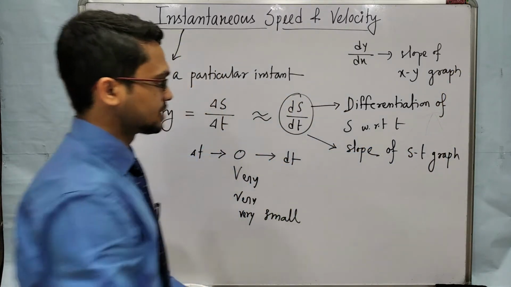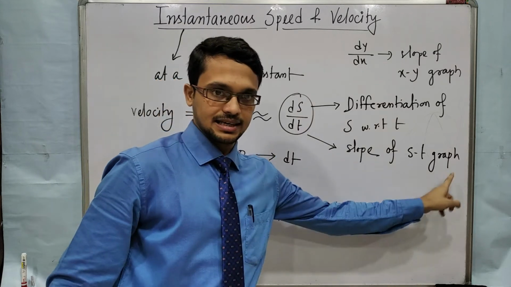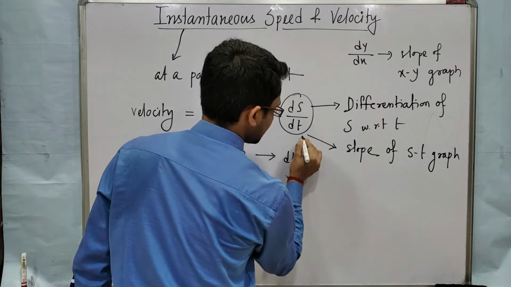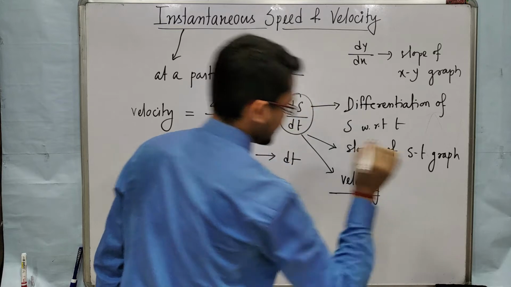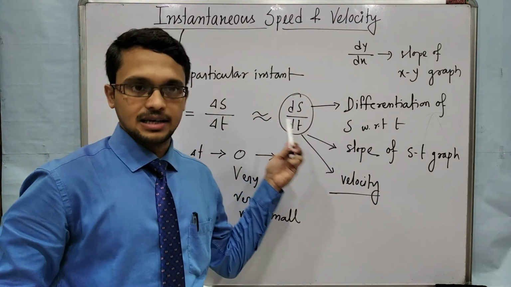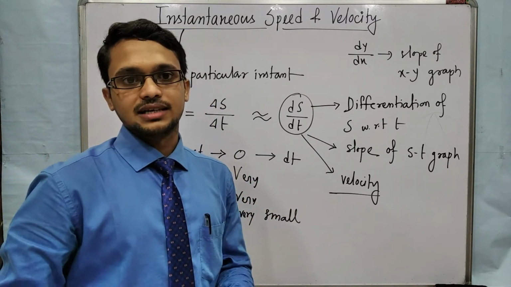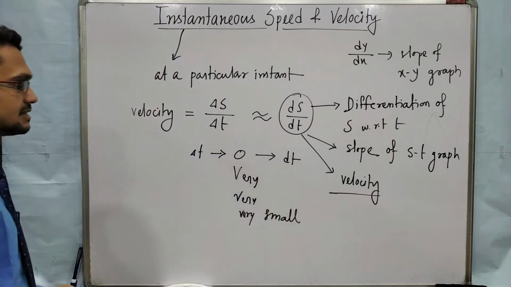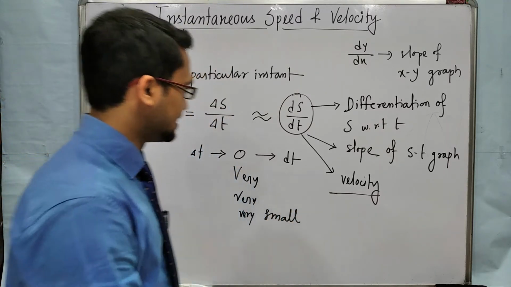In the same way, ds dt gives the slope of the st graph, and this slope represents velocity. Clear? So for today's lecture we need the differentiation formulas. Before watching this lecture, watch the differentiation lecture once, the mathematical tool differentiation, one lecture is there. Then watch this video so that you can understand properly and clearly.